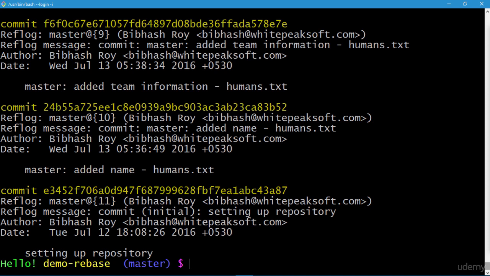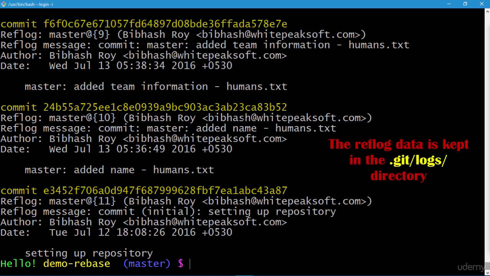Now, if you run the command git show HEAD@{2 months ago}, that will work only if you cloned the project at least 2 months ago. Now, if you just cloned it an hour ago, you'll get no results. And another important information for you is the location of reflog information. Now, the reflog data is kept in the .git directory under the subdirectory logs. Now, if you are interested to dig deeper, you can access the subdirectory logs under the .git directory.